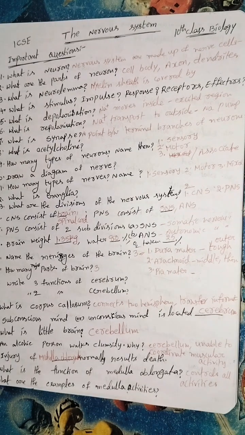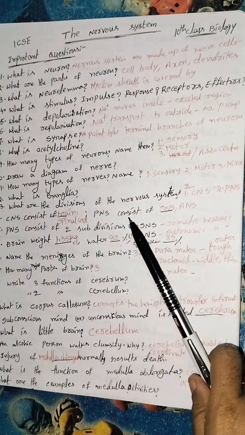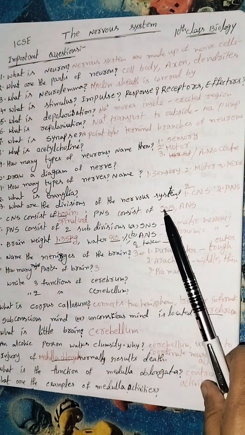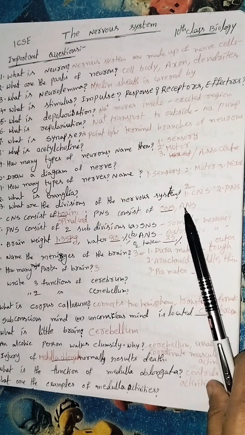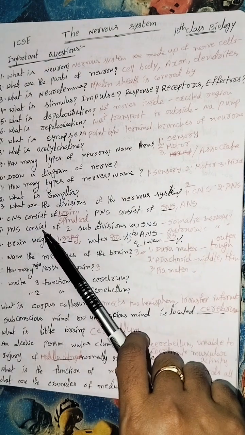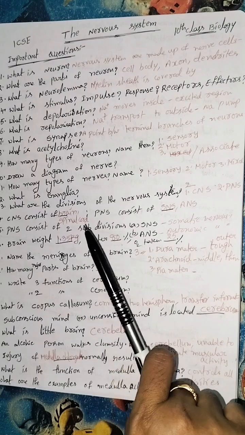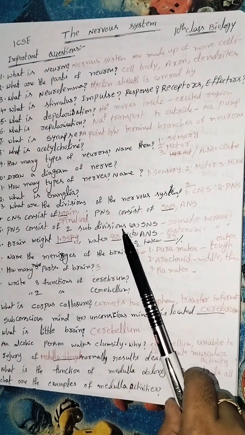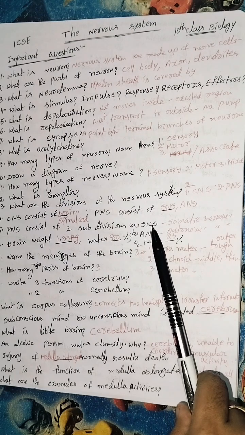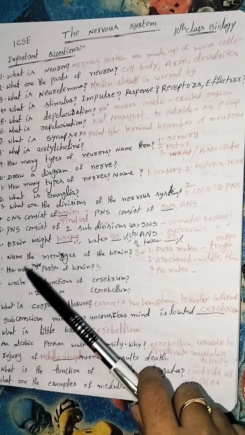Next, the peripheral nervous system consists of two types: somatic nervous system and autonomic nervous system. The peripheral nervous system consists of two subdivisions. What are the two subdivisions? Somatic nervous system and autonomic nervous system.